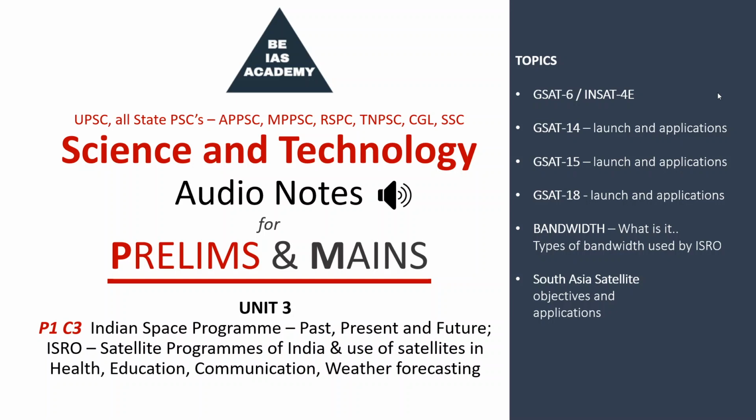Okay, let's recap GSAT 15. It was launched on September 11, 2015. Not from India, it was launched by using an Ariane rocket from Kourou Island, French Guiana. Why did they have to go to French Guiana? Because our GSLV Mark I and Mark II rockets cannot carry a payload of more weight. What is the weight of our satellite? It is 3,164 kgs. So hence they had to depend on a foreign rocket like Ariane. It was launched into geostationary orbit. Its lifespan is 12 years.